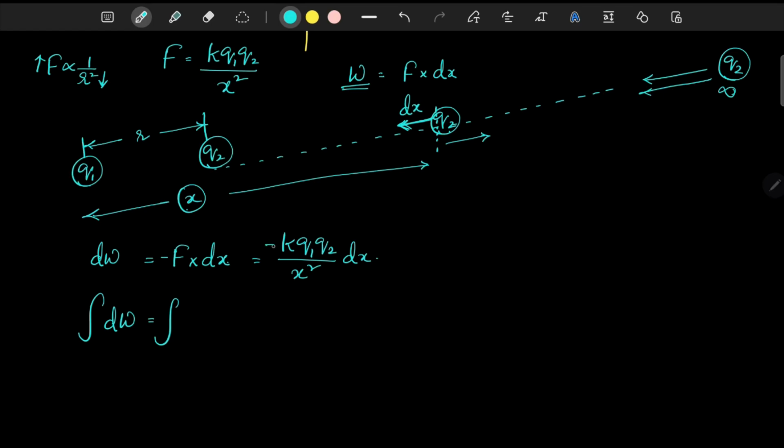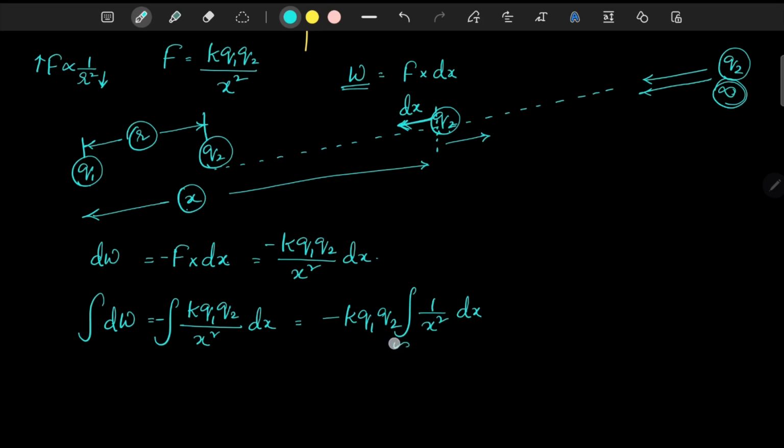So this will be minus k q1 q2 by x square into dx. If you take that minus k q1 q2 out of the integral, it will become the integral of 1 by x square dx, where x is changing from infinity to r.